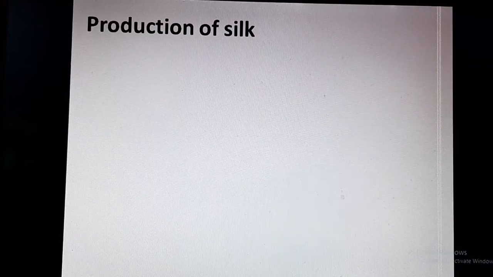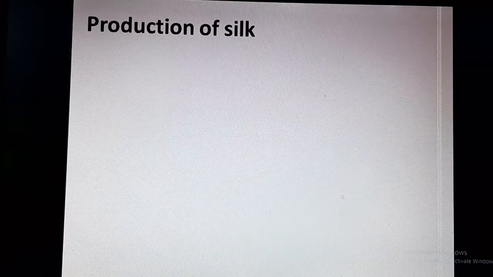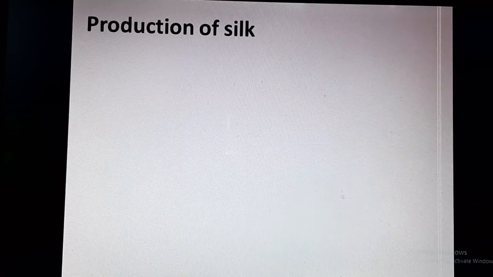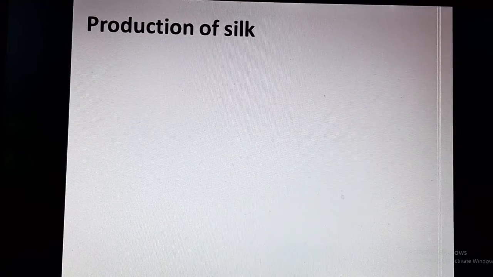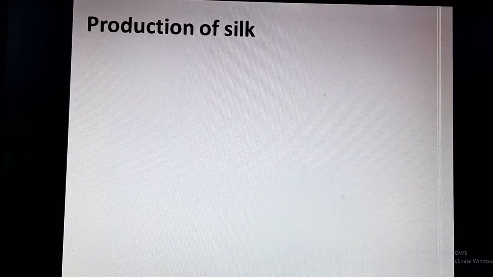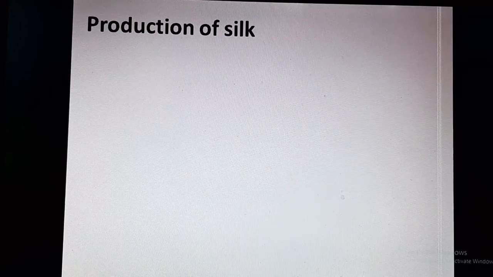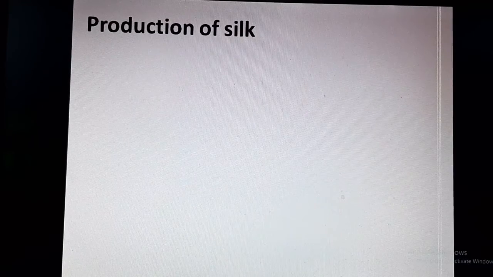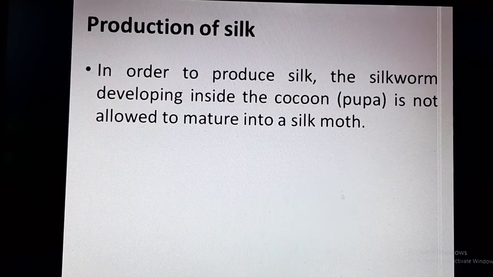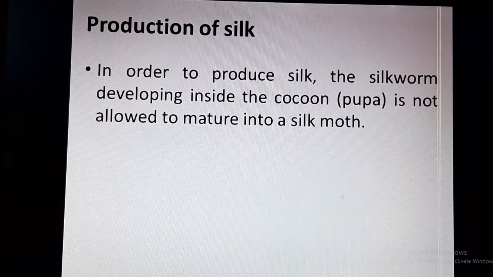Silkworm life cycle has 4 stages, which are egg, larvae, pupa and moth. When a larva prepares to become pupa, it forms a cocoon. This cocoon is then utilized to make or produce silk thread. So in order to get good quality silk, we need to get good quality cocoons. In order to produce silk, the silkworm developing inside the cocoon is not allowed to mature into a silk moth.